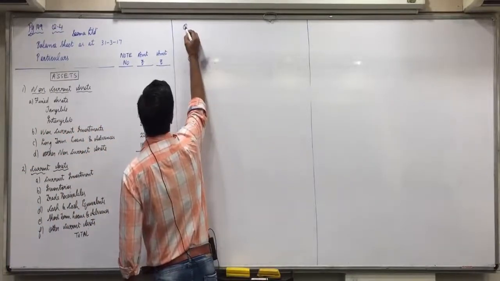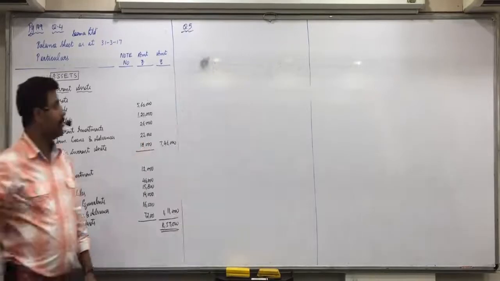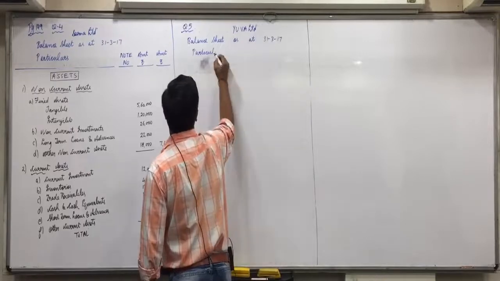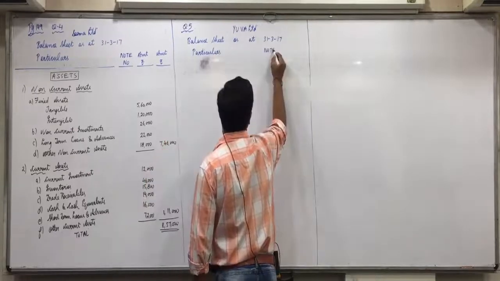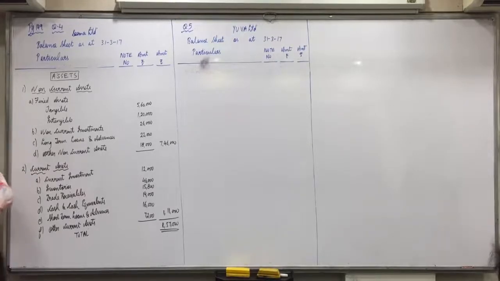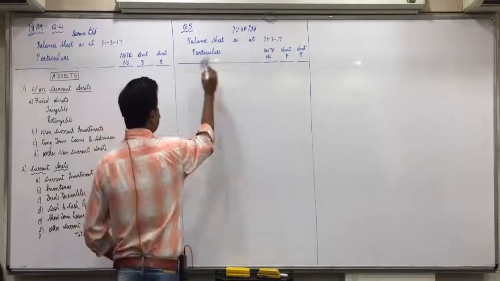So, question number 5, Yuva Limited, balance sheet as at 31/3/17, particulars, note number and amount. 30 more seconds for the format, do it fast. Yes, I am starting it now, be attentive. Only the liabilities side is to be done.